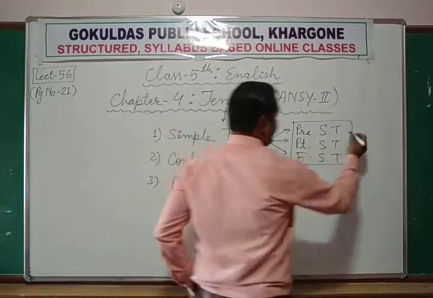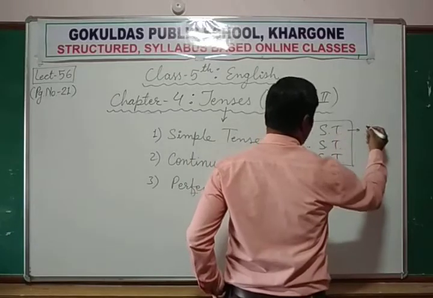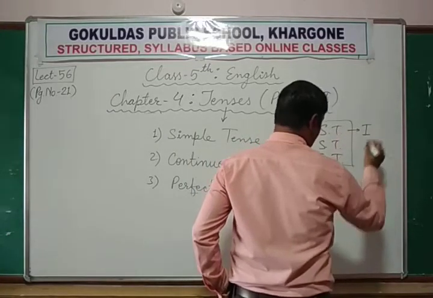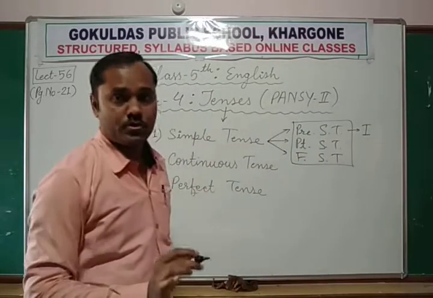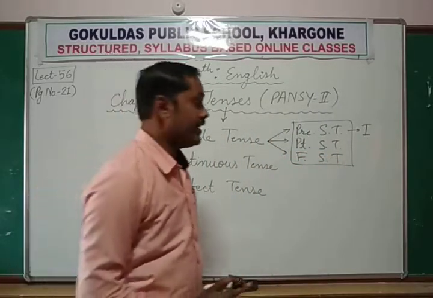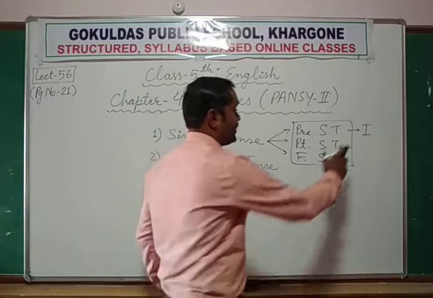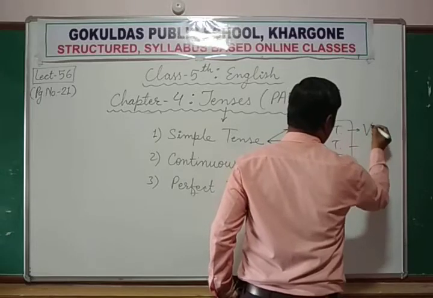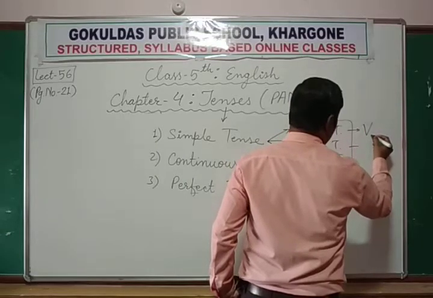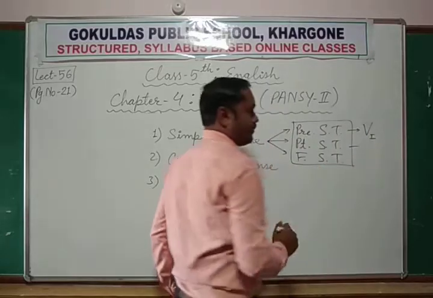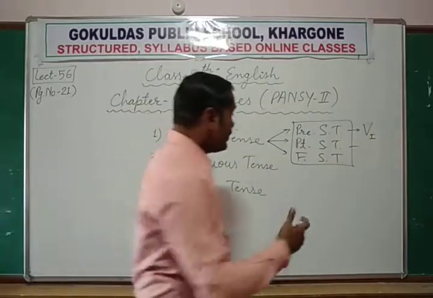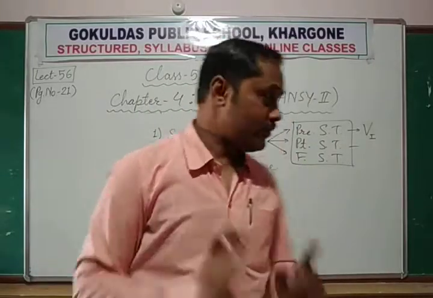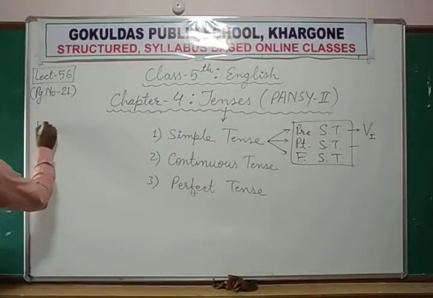What is the property? In present simple tense, the first form of the verb is used. If you see the example, he writes a letter. Write is the first form. I denote the first form of the verb like this. In past simple tense, if you notice in the example, write, wrote, written.